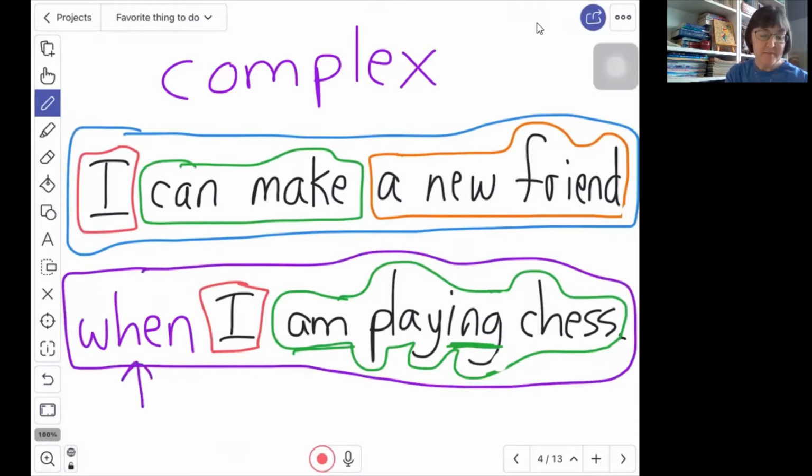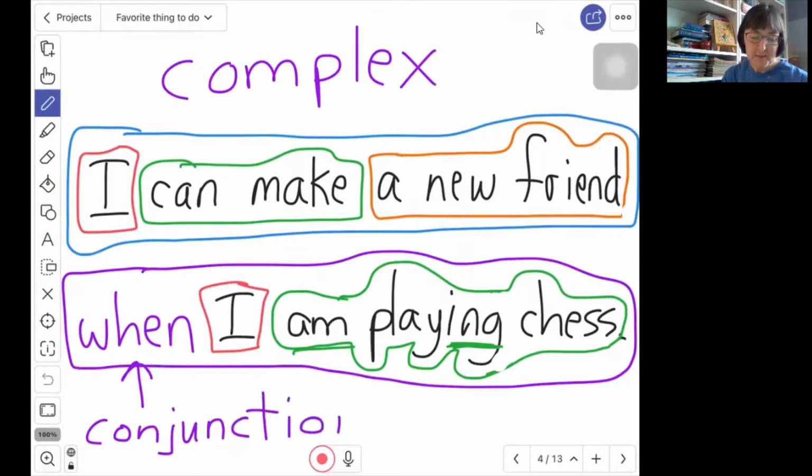This word when, I call it that purple glue. It's that type of conjunction. Remember, there are two types of conjunctions. The purple kind, like the word when, will be used to make a dependent clause.